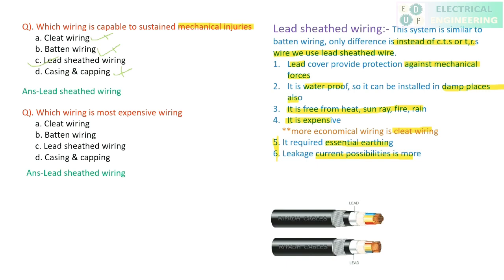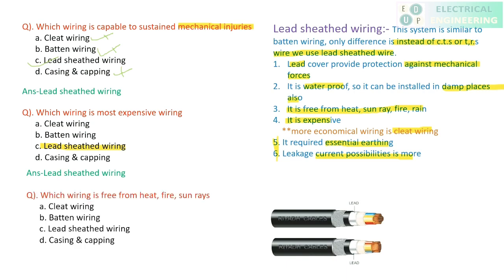Now the next question is, which wiring is most expensive? As I said, lead sheath is the most expensive one. Now see, till now we discussed only the lead sheath, so from the options we can say lead sheath is the most expensive, but if conduit wiring is present in your options, then conduit wiring will be the more expensive. Getting it? Now move to the next question. Which wiring is free from heat, fire and sun rays? As I said, lead sheath wiring will be free from all these environmental conditions.